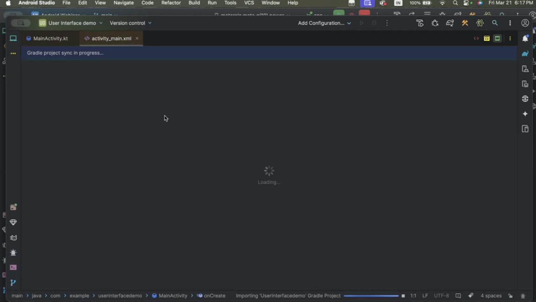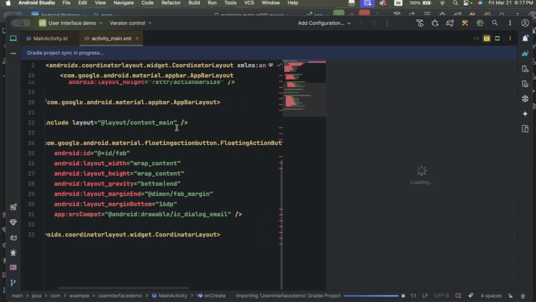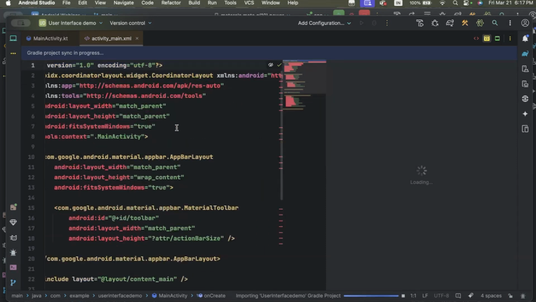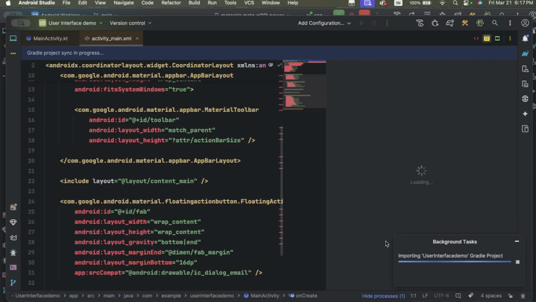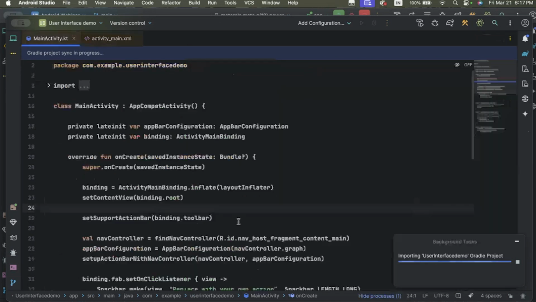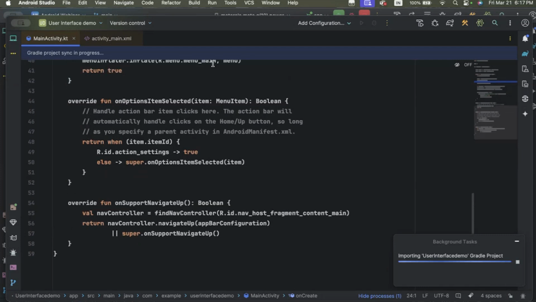In the XML file, we design the user interfaces. It takes time to build the Gradle file. Just wait a while.